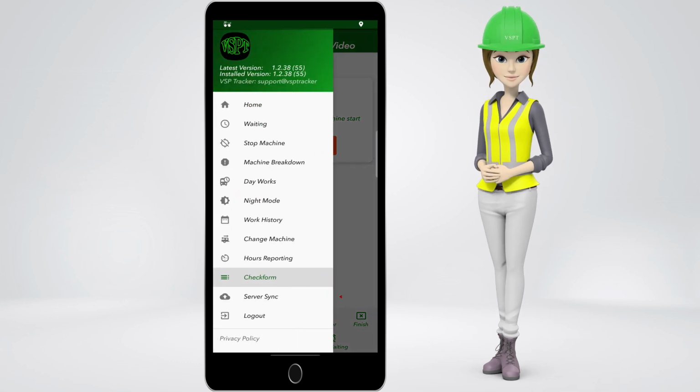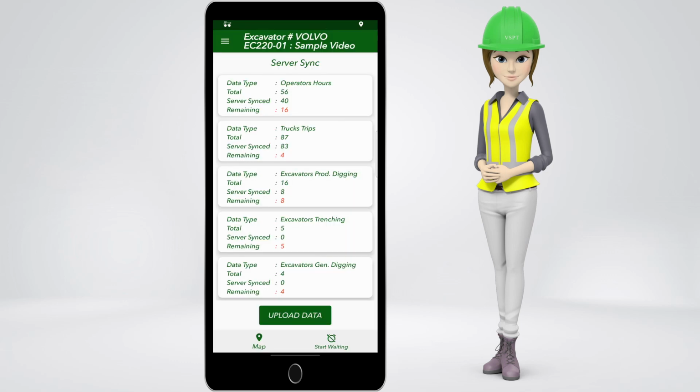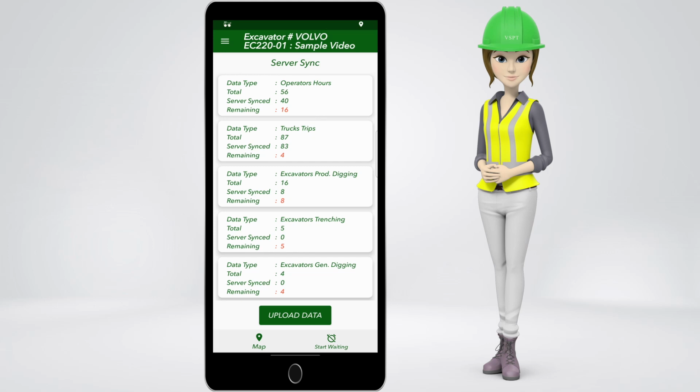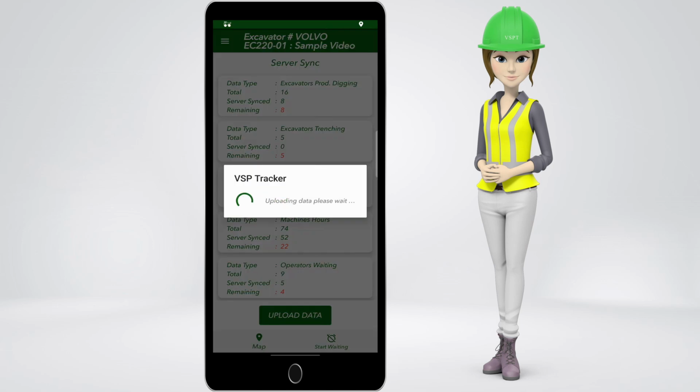And the most important part is server sync. If the operator didn't have an internet connection, the app would be running normally and storing the data until the operator gets back online so it could be synced to the VSPT server.